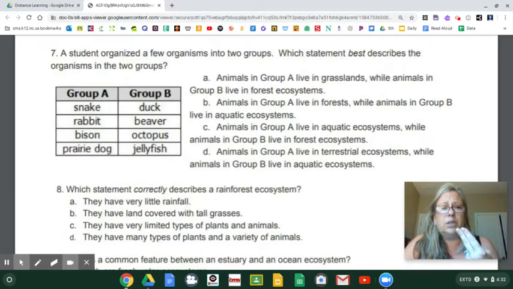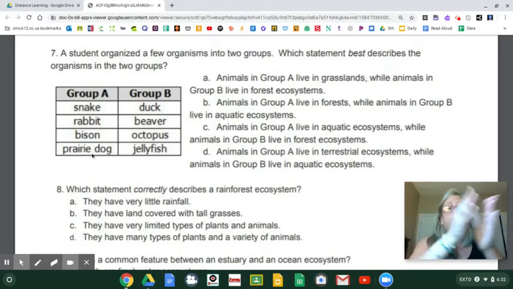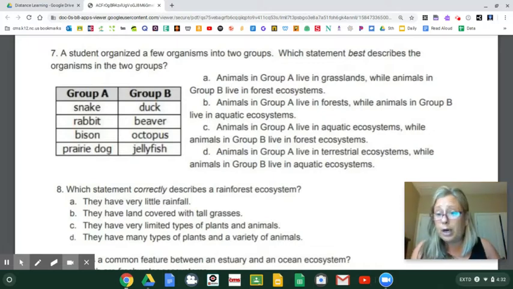Which statement best describes the organisms in the 2 groups? All right, group A has snake, rabbit, bison, prairie dog. What should we be thinking? If it has bison and prairie dog, y'all know what that is, don't you? All right, group B says duck, beaver, octopus, jellyfish.